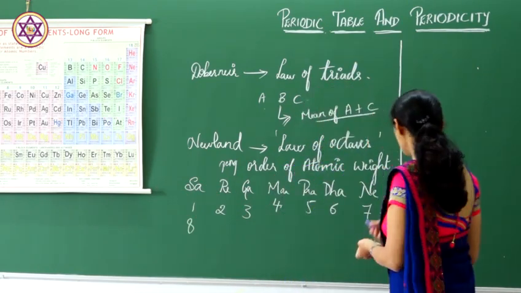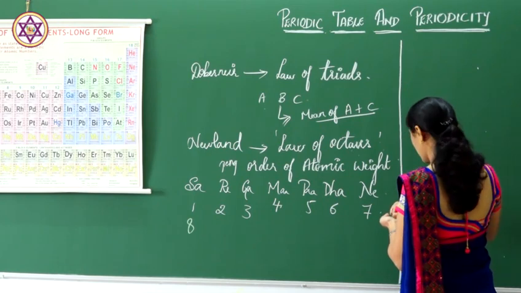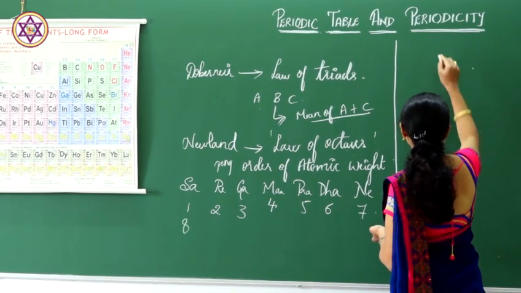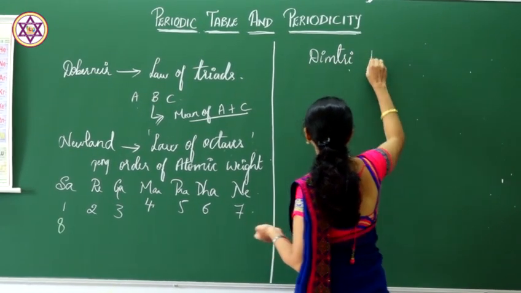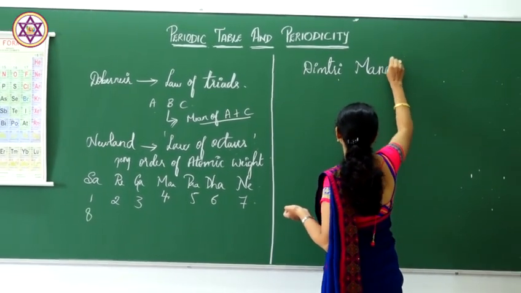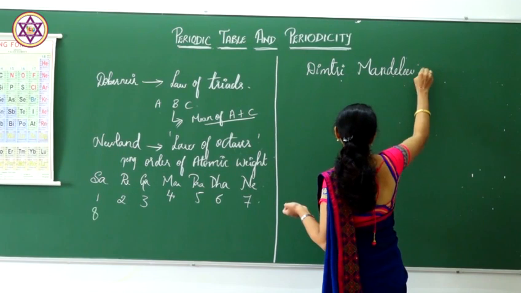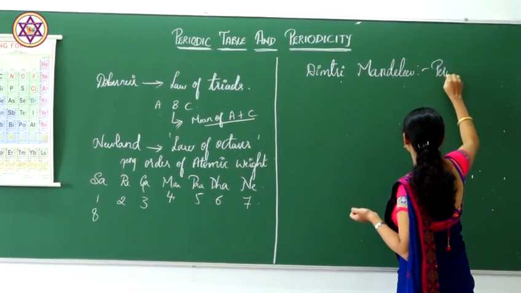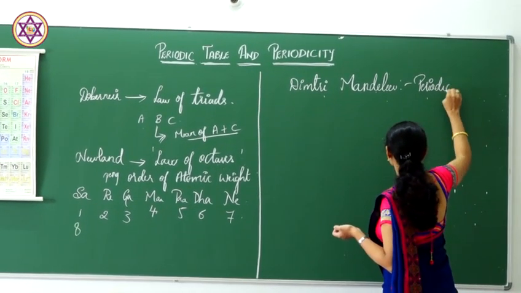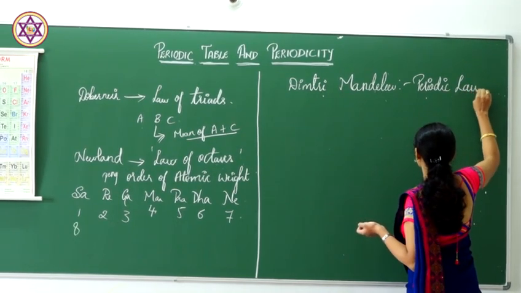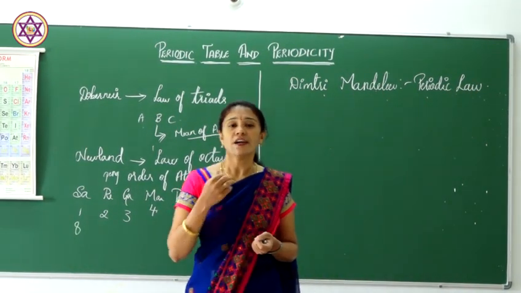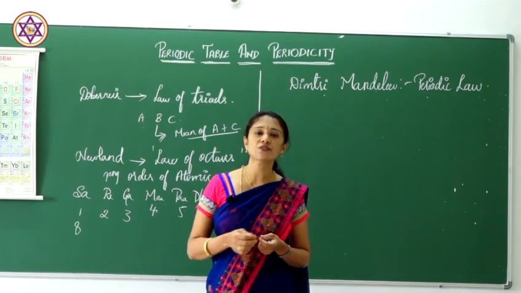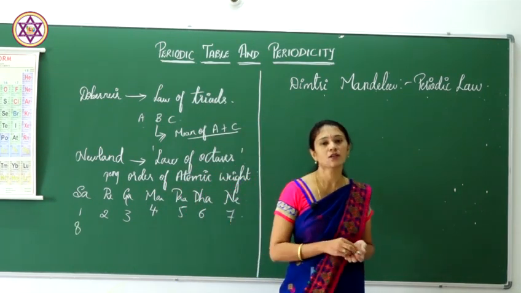Then came Dmitri Mendeleev. His periodic law is famous. According to him, he arranged the elements in the increasing order of their atomic weights.